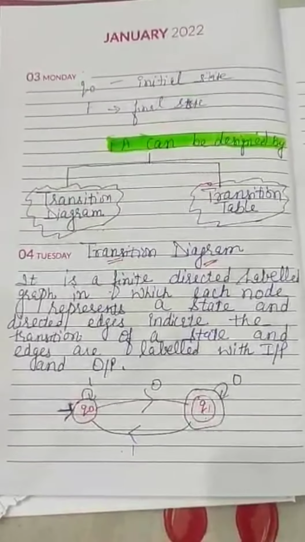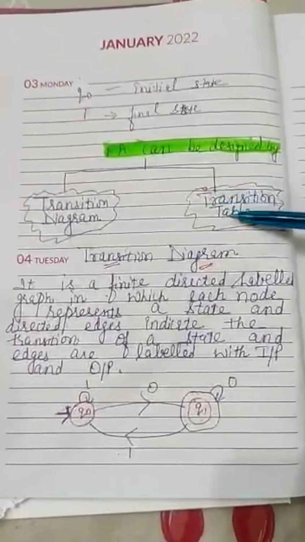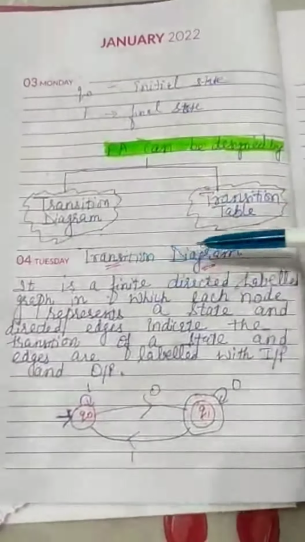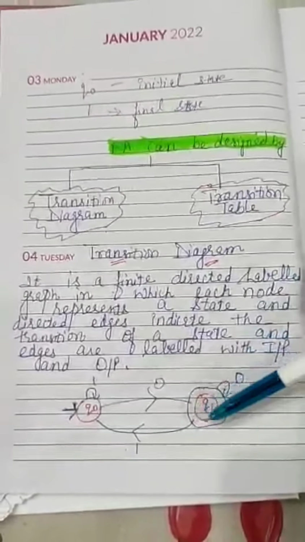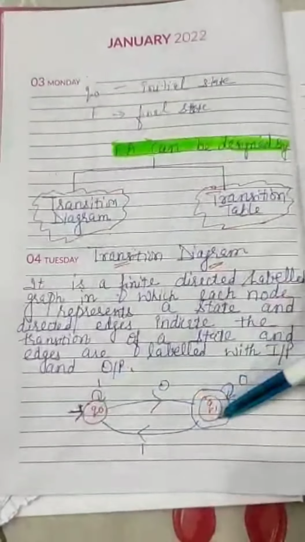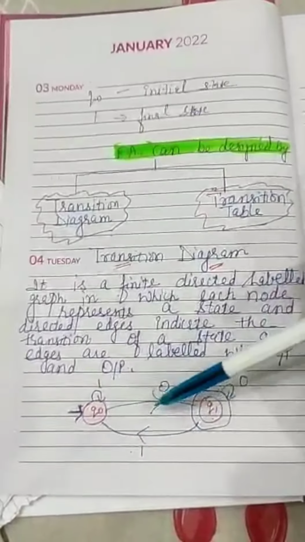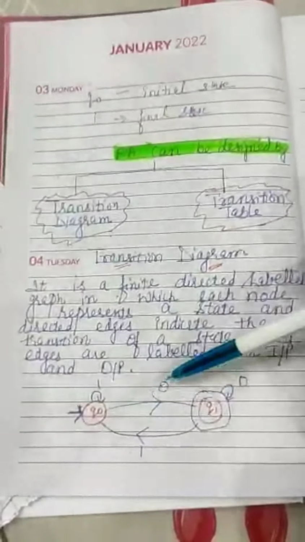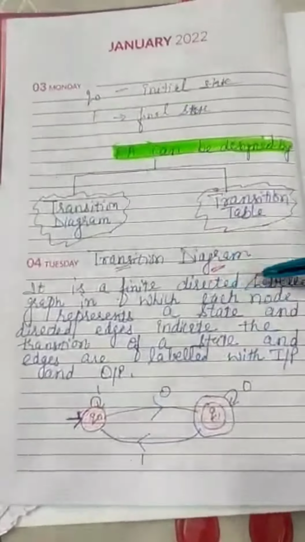Finite automata can be designed by the transition diagram as well as with the help of a transition table. Transition diagram is a finite directed labeled graph in which each node represents a state, and these are connected by directed edges, and these edges can be labeled by the input as well as with the output.